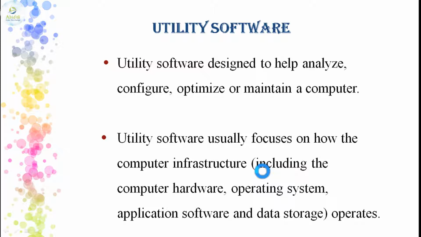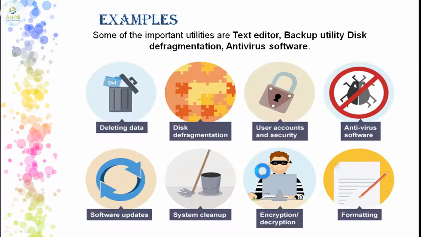All these are being efficiently managed by the utility software. Now what does this utility software include? You have the recycle bin that you have seen. Some of the deleted files will be moved to the recycle bin. They are not actually deleted permanently, so that if you have deleted some file accidentally, you can recover the files from the recycle bin.